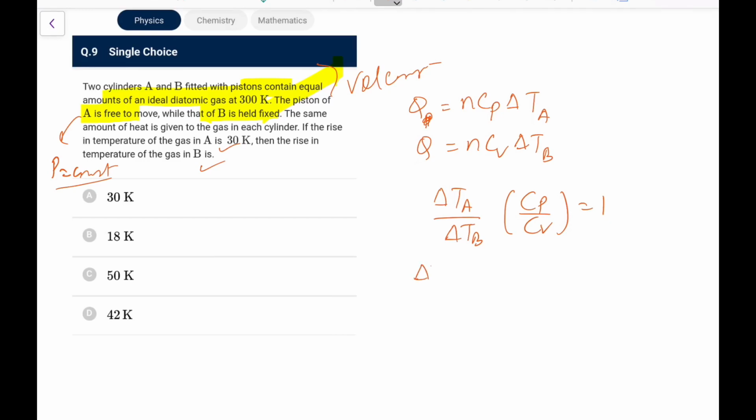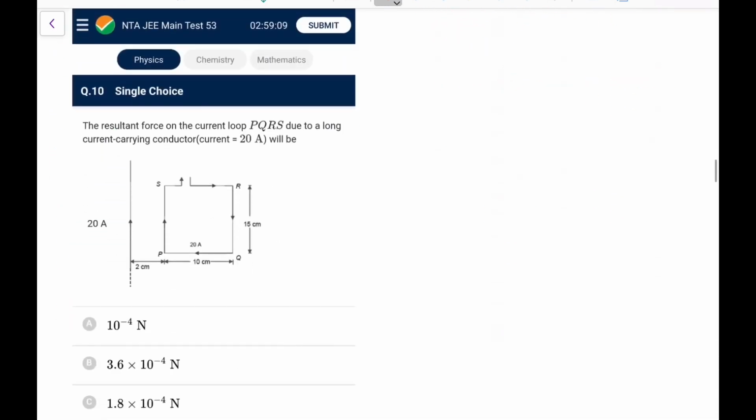So delta TB I can directly write as delta TA times Cp by Cv, which is gamma. What is gamma? It is diatomic, diatomic means 7 by 5, into delta TA. Delta TA is 30. So 6 7s are 42 Kelvin. So option D. This is a very general question. You must have done such questions previously also.